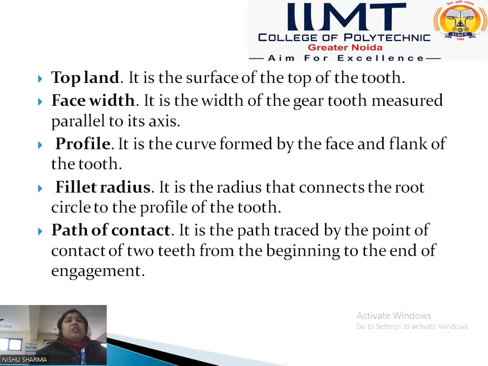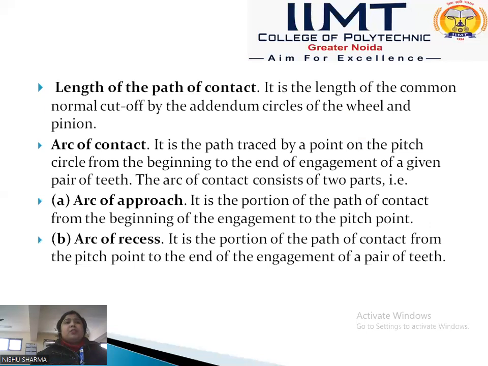Next terminology is the path of contact. Path of contact is the path traced by the point of contact of two teeth from the beginning to the end of engagement. Okay, and next is the length of path of contact.